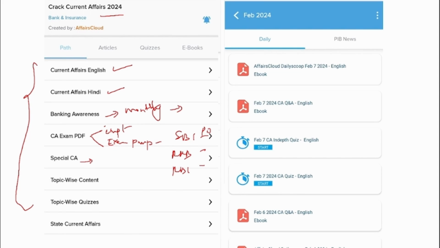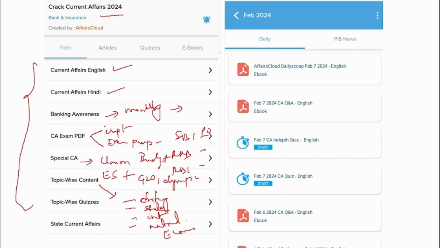And next is Special CA. This will contain Union Budget, Economic Survey, and also the most important events that have taken place globally as well as nationally. And next most important is topic wise. The entire news of that particular month will be segregated into different topics. And in order to recollect whatever you've read, we also provide you with topic wise quizzes.